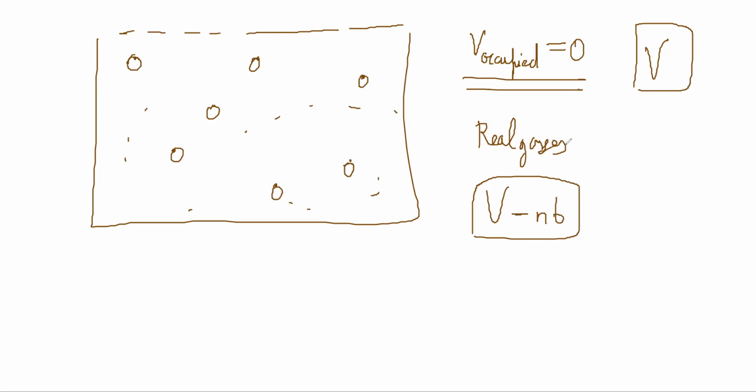If it was a point object, point particles which were not themselves occupying any volume, then it would be V. If it is an actual volume with some amount, even if it is not large, it will be V minus nB. It has to be subtracted. That is the available volume in the spaces.